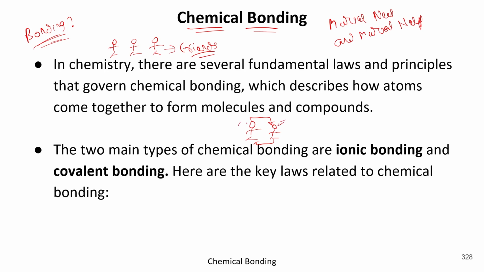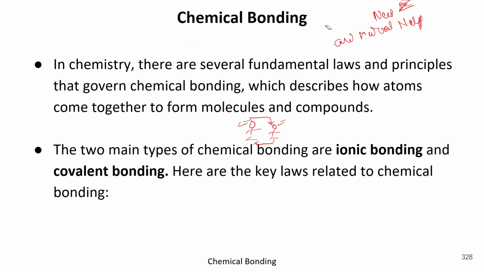Sometimes he requires help. And because they both need something and because they both could help each other, that's why they are friends and that's why they're having a bonding. Got it? Similarly, in chemicals, we also require some mutual need and mutual help. And what are these? We will learn in this lecture.